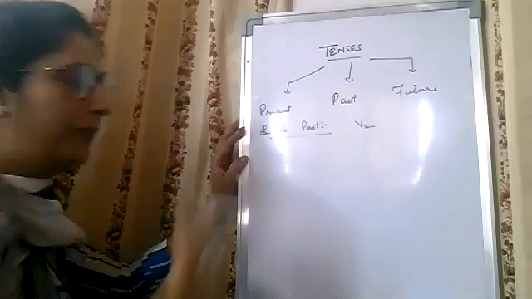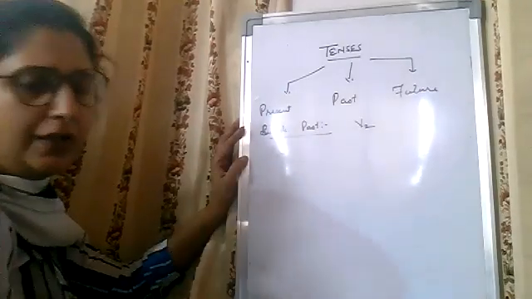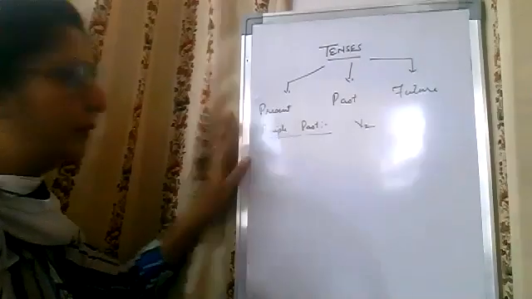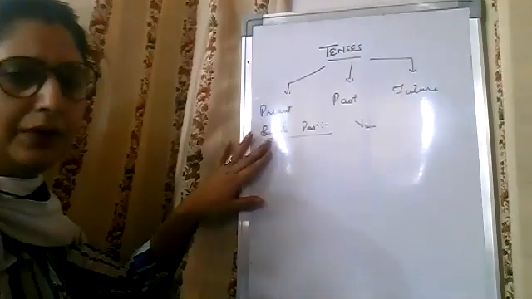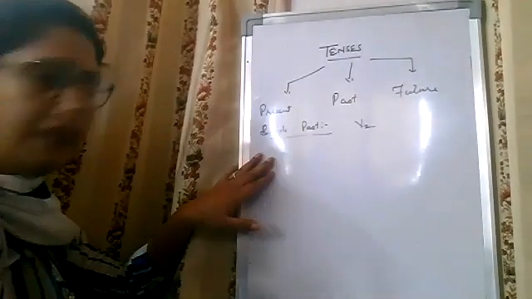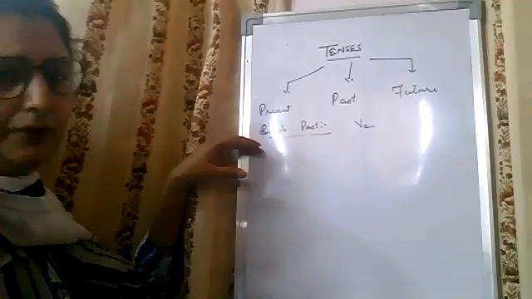Second form of the verb? With he, she, it, I, we, you, they, singular and plural, we are using only the second form of the verb. For example,